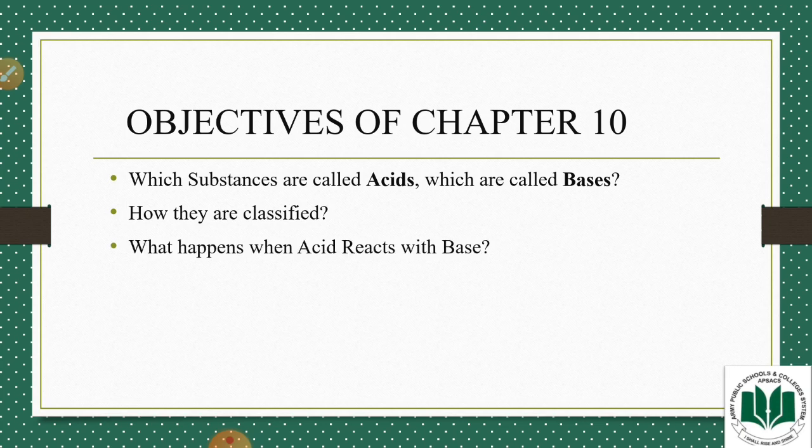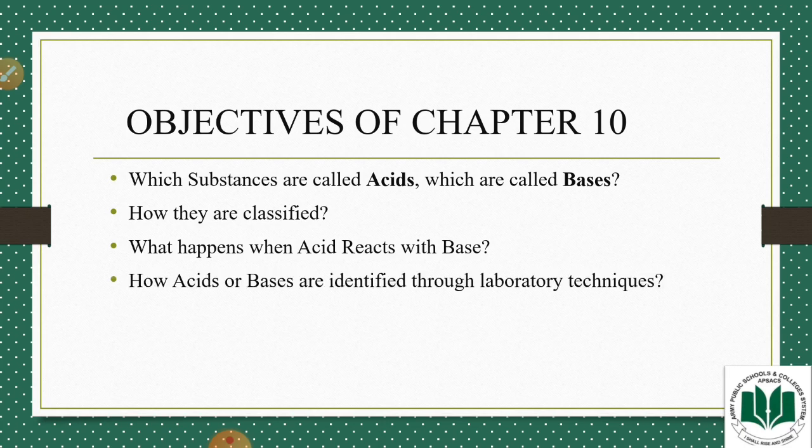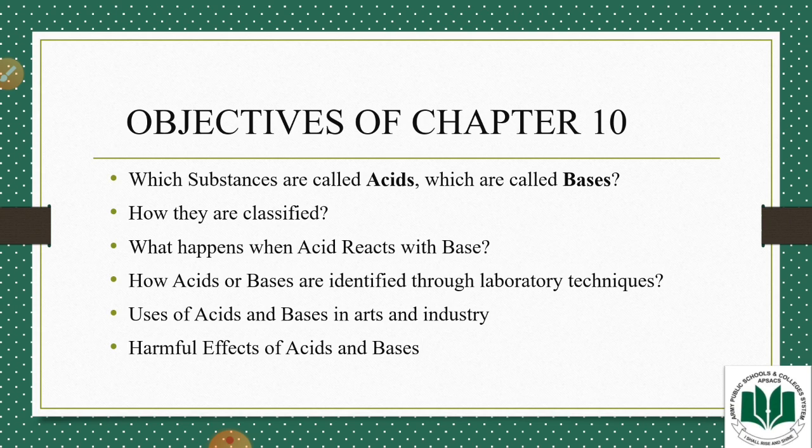We will dig deep into what happens when acids react with bases, and we will also discuss the laboratory techniques through which we can identify substances as acids or bases. We will study the uses of acids and bases in arts and industry. And at the end, we will discuss the harmful effects of acids as well as bases.